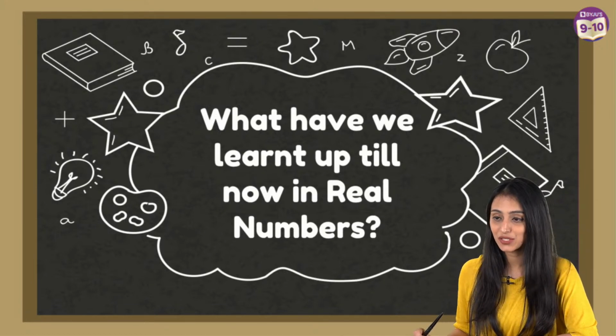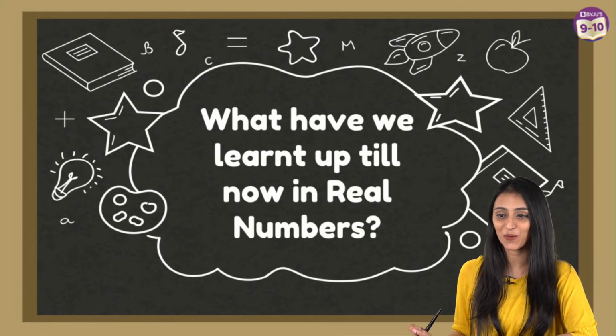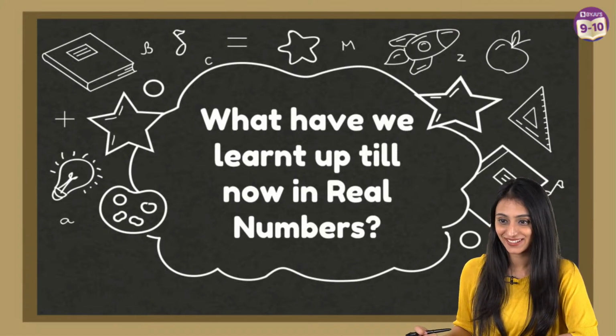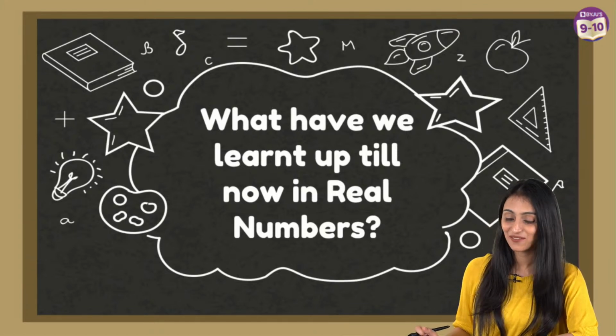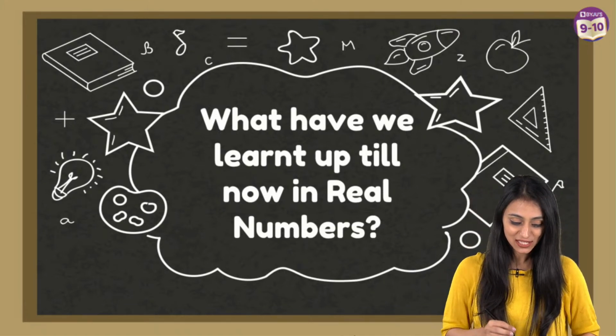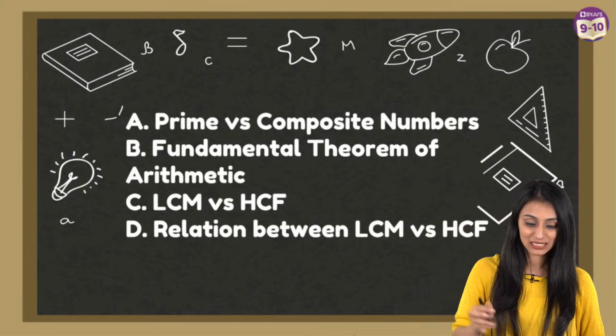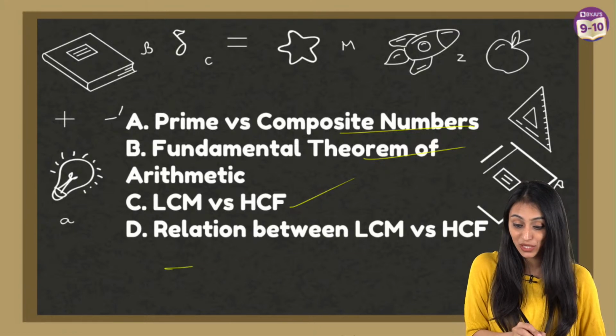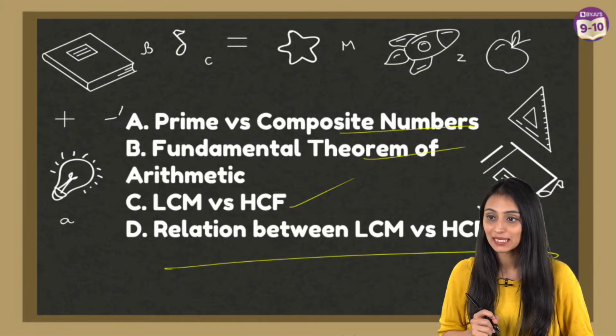Yes: NCERT questions, the fundamental theorem of arithmetic, Euclid's division lemma, proof of irrational numbers, and the relation that HCF times LCM equals the product of two numbers. Let's quickly take a look at what topics we have discussed: prime versus composite numbers, the fundamental theorem of arithmetic, HCF versus LCM, and the relation between HCF and LCM.